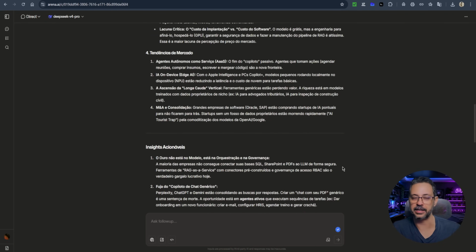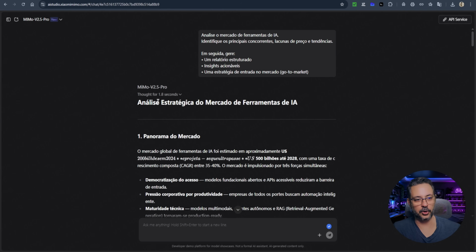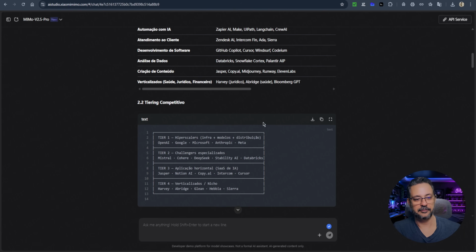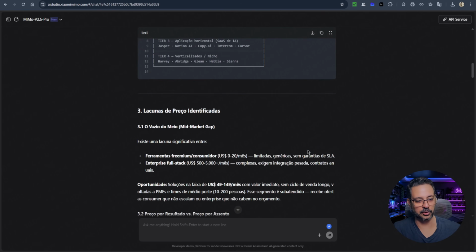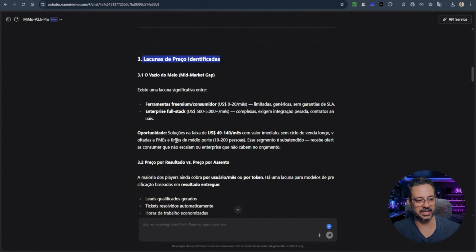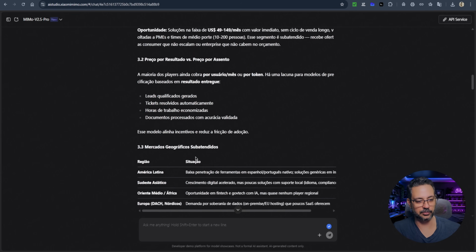Now let's go to MiMo, see the same prompt. MiMo V2.5 Pro. It thought for 1.8 seconds and brought this to me. Market overview, competitor map. It made this table that I can copy or download to my computer. Here in item 3, there's a section on identified price gaps. And then it made this division here into subitems. So I have 3.1, 3.2, 3.3.